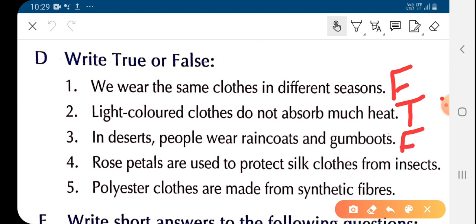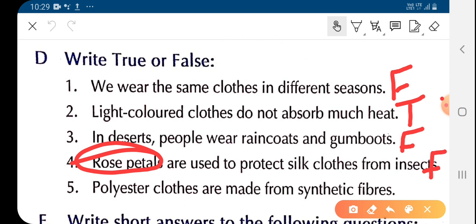Rose petals are used to protect silk clothes from insects. Children, as we have studied, neem leaves are used to protect silk clothes from insects, not the rose petals. So here it should be neem leaves. So this statement is also false.